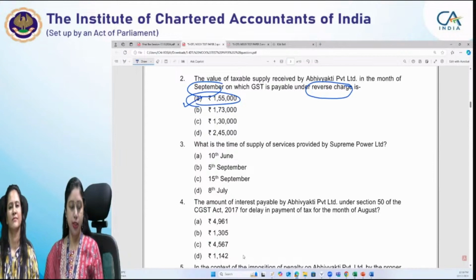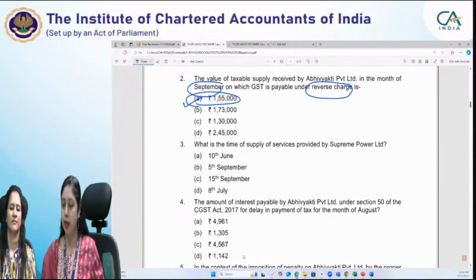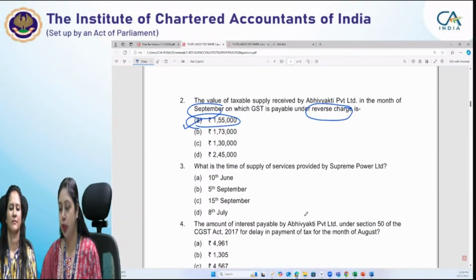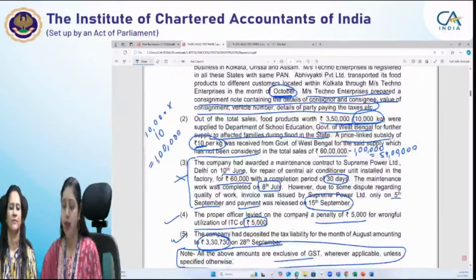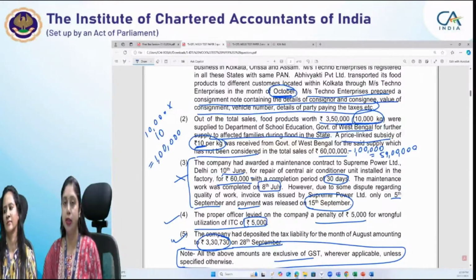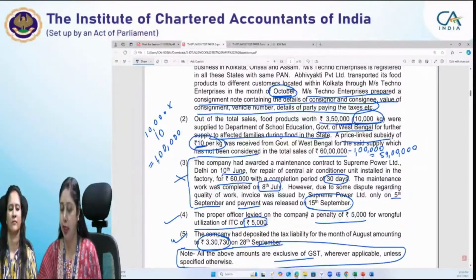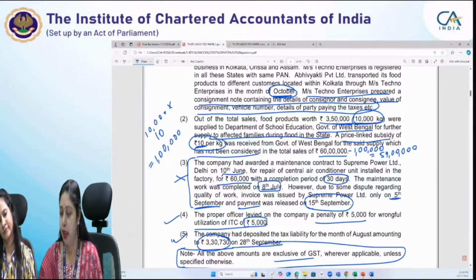Now, third question is, what is the time of supply of services provided by Supreme Private Limited? It's a time of supply question and a very simple question. I think all of you can answer this question. The company has awarded a maintenance contract to Supreme Private Limited. The contract was awarded on 10th June and it was completed on 8th of July. So what is important is that the date of completion of service is 8th July. The date of invoice is 5th September and the date of payment is 15th September.